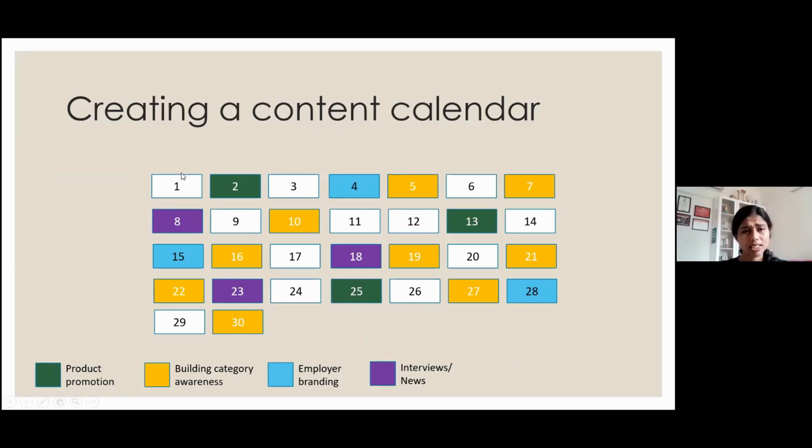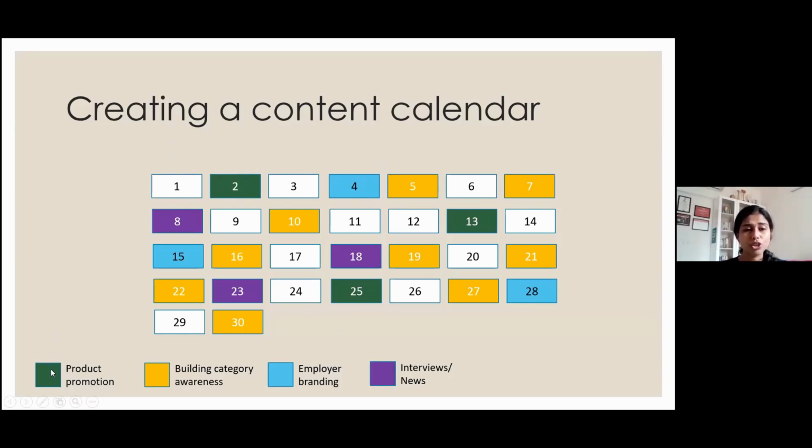On an Excel sheet, start with the date, right? So imagine this is March 1, March 2, March 3, March 4, March 5, March 6. You will have March mentioned. There will be one row mentioned where it says March. It will then have Monday, Tuesday, Wednesday, Thursday, Friday. It will have the dates.